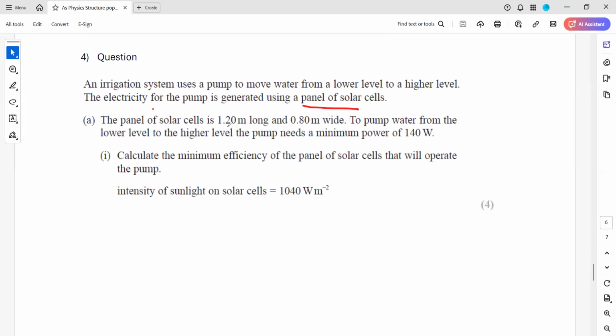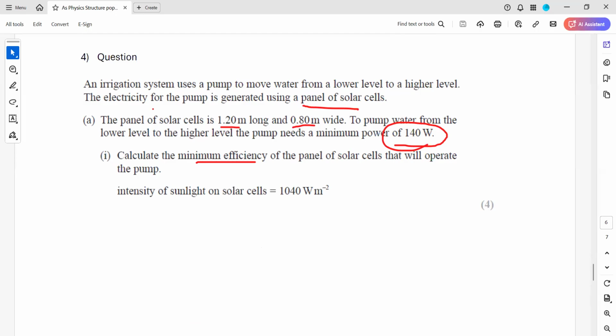The solar panel is 1.2 meter long and 0.8 meter wide, and pumping the water from the lower level to the higher level needs a minimum of 140 watts. Calculate the minimum efficiency of the solar cell that will operate it. Why do we say that it is a minimum efficiency?